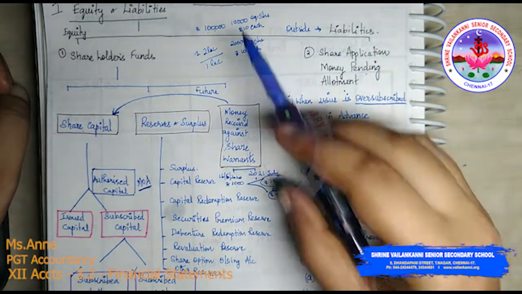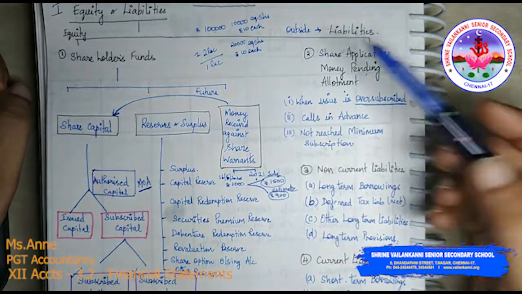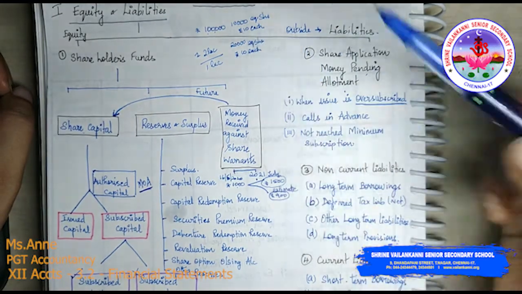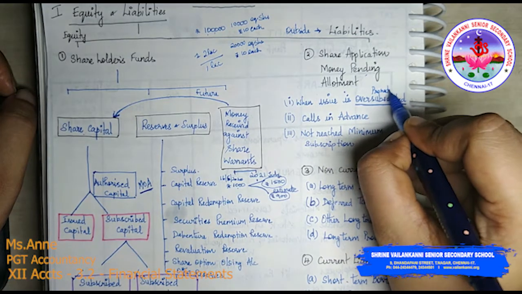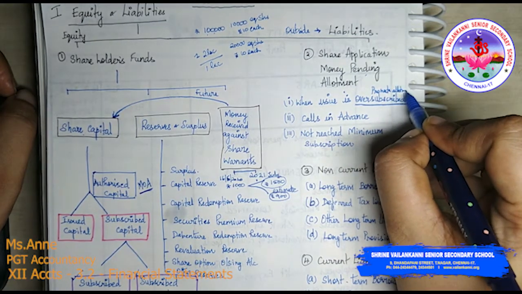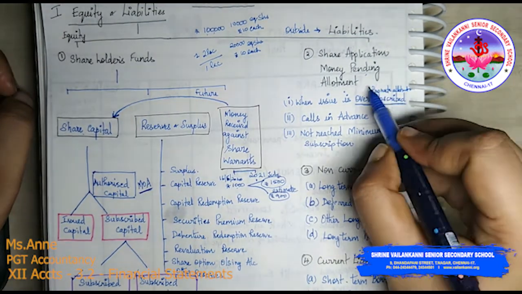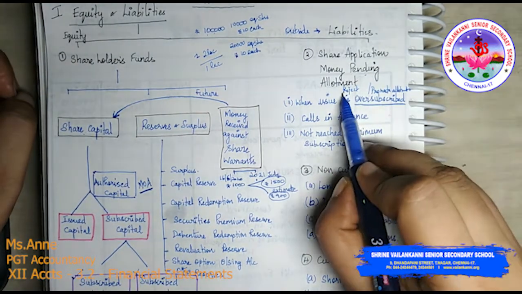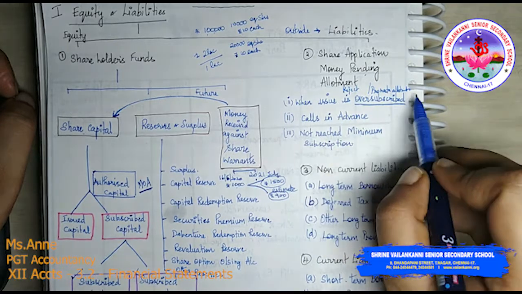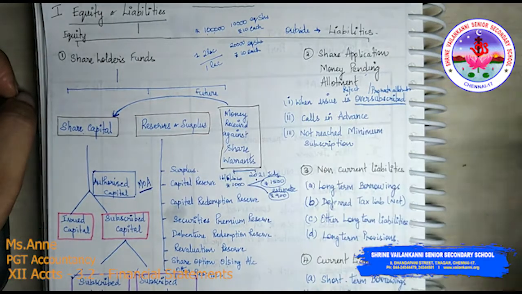Say for example, they may decide to make a pro rata allotment, or they may reject. Reject means they have to immediately transfer this excess money back to the applicants.